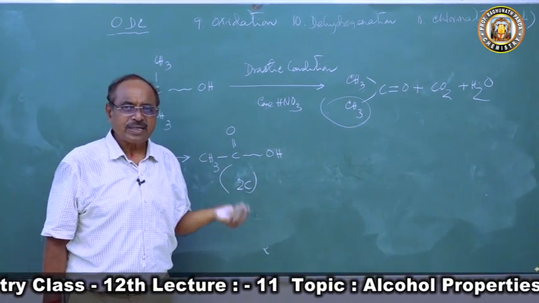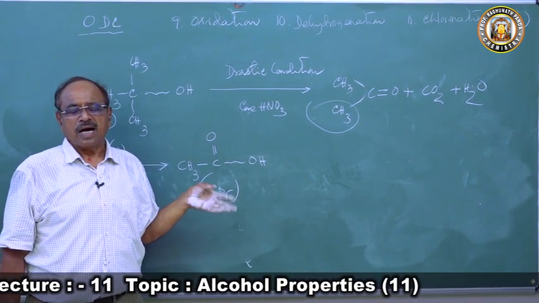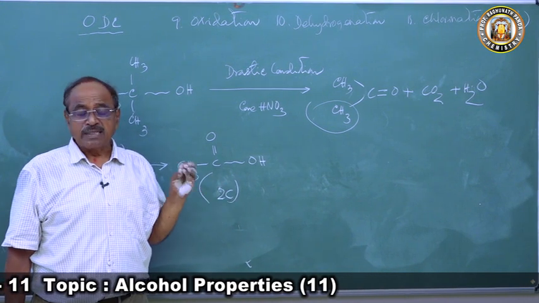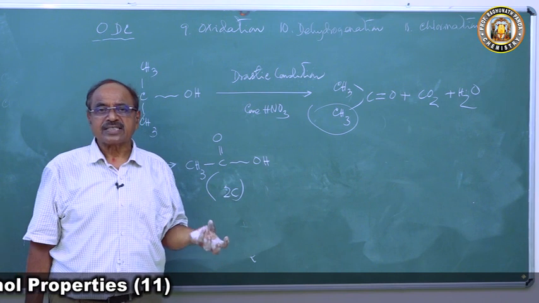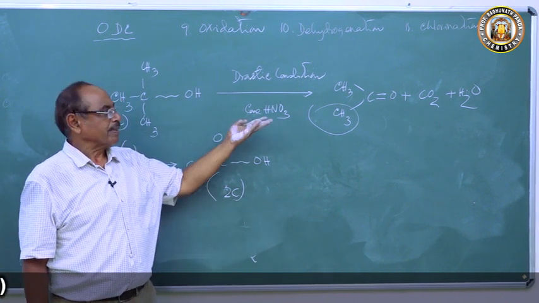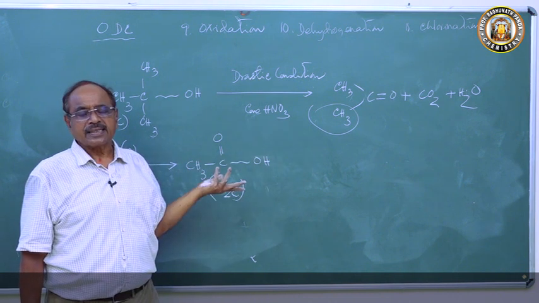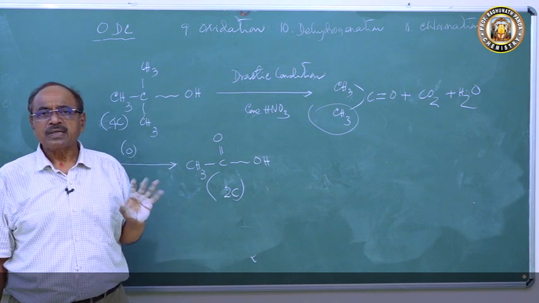Tertiary alcohol does not have an active hydrogen atom, so it cannot undergo oxidation ordinarily, even with a strong oxidizing agent. But when heated under drastic conditions with concentrated nitric acid, one of the alkyl groups is oxidized to form a ketone, and that ketone again gets oxidized to form a carboxylic acid with 2 carbon atoms less.